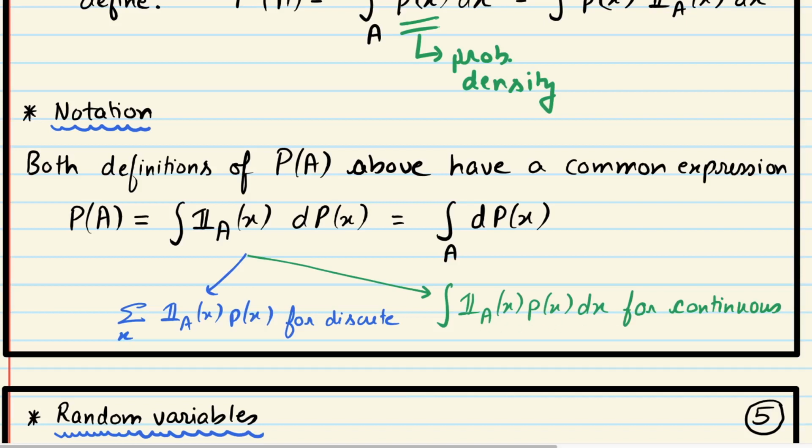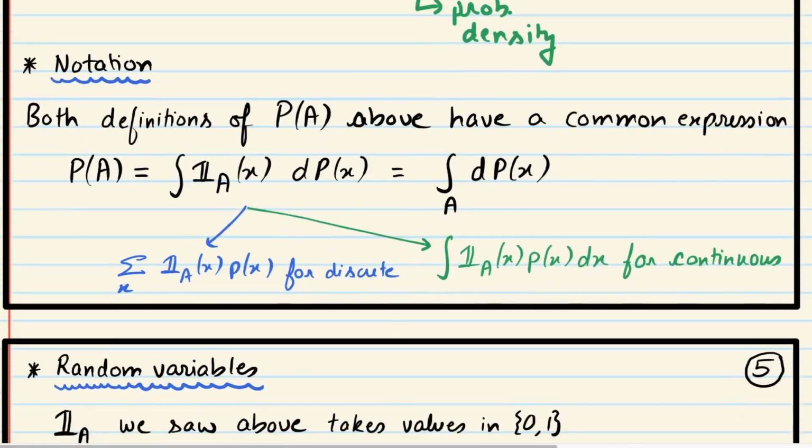Okay, so this is a very quick review of a sort of a measure theoretic view of probability, but this notation is very important for us, and it also helps us handle both discrete and continuous random variable in a common framework. So if you are a little bit uncomfortable with it, I will suggest that you read on probability densities and probability mass functions and how they play a role in computing probabilities of events, which is what we are doing here. Okay.